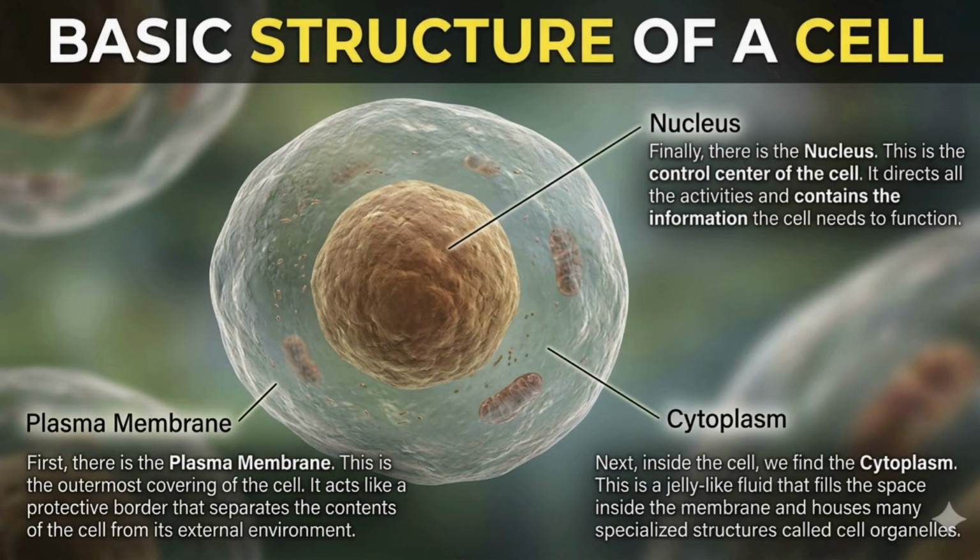Basic structure of a cell. Now, let's look at the basic organization of a cell. If we were to study a cell under a microscope, we would see three main features in almost every single one: the plasma membrane, the nucleus, and the cytoplasm. Think of these as the three essential parts that allow a cell to live and perform all its jobs.